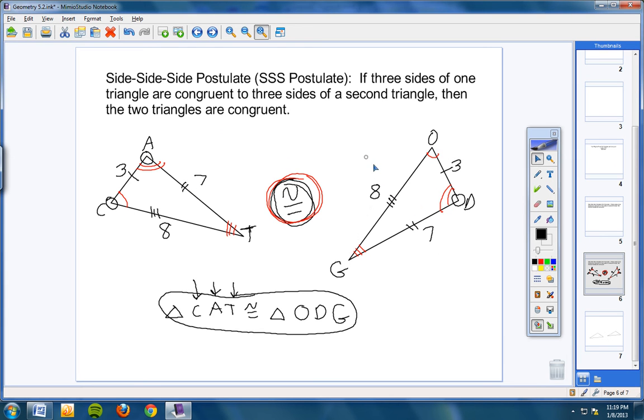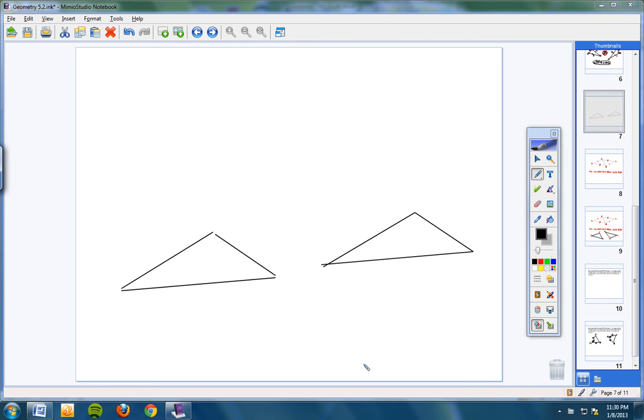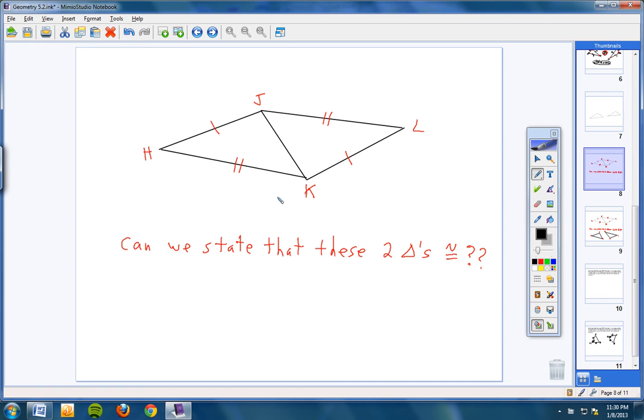Okay, we said that we're going to be looking at two ways to prove that triangles are congruent, and that's the first way right there, side, side, side postulate. Okay, students, let's continue on. I'd like you to take a second and let's very quickly apply this postulate to one problem that we're going to solve. Then we'll look at the second way to prove that triangles are congruent, and then we'll be finished for the day. Please copy this problem into your notes.